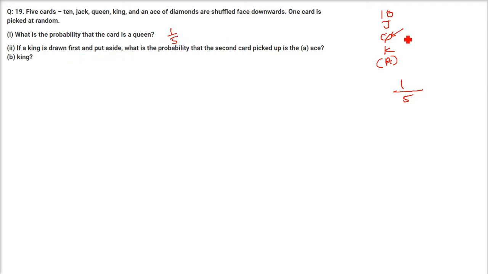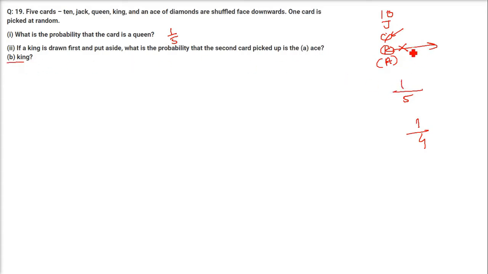If a king is drawn first and put aside, that is, king is taken and put aside. It is just put aside. So how many cards are left? 4 cards. What is the probability that the second card picked up is an ace? So how many aces are there? 1. So 1 by 4.